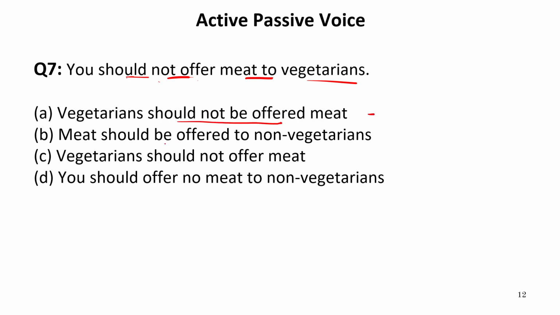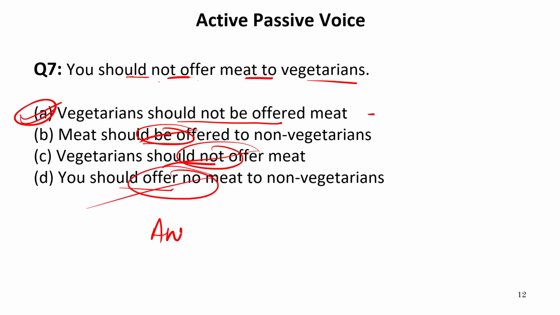Let us read the other options. "Should be offered." This cannot be the answer. "Should not offer." This again cannot be the answer. "Should offer no meat." This cannot be the answer. Only the first is the required option. So our answer is A, that is, vegetarians should not be offered meat. Now let us move to the next one.